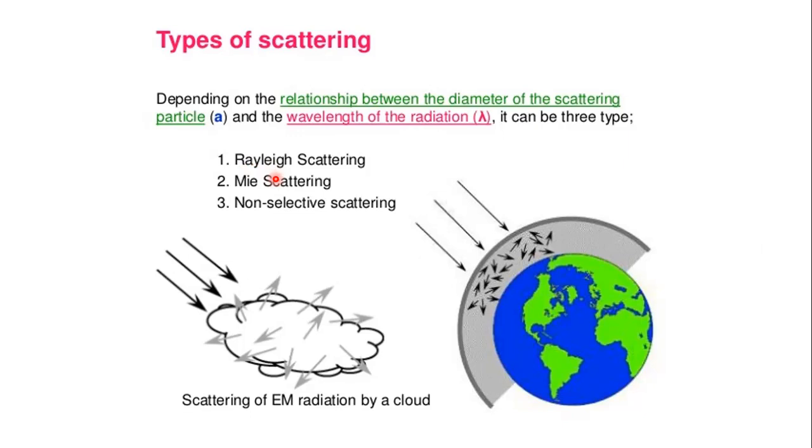You are seeing clouds, no? You are seeing white colored clouds. Why are the clouds white in color? Because of this scattering. Sometimes you may see darkness. Suddenly you can see a very dark colored sky. Why? Because of this scattering.